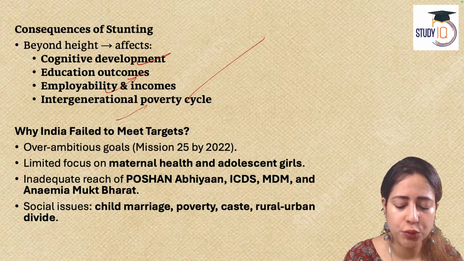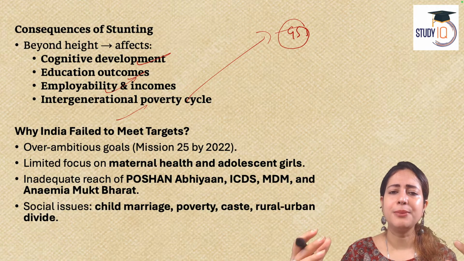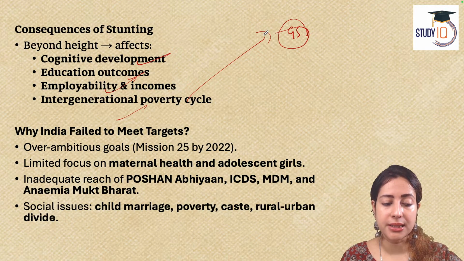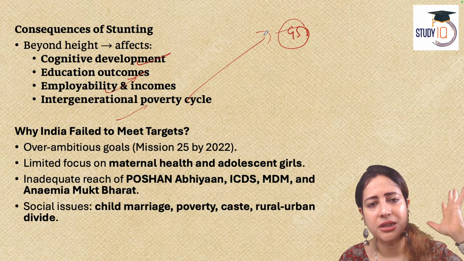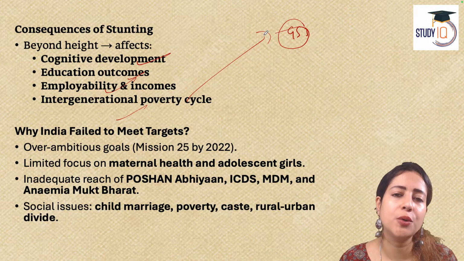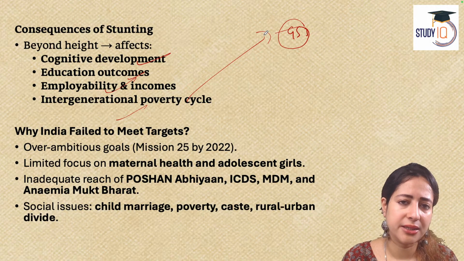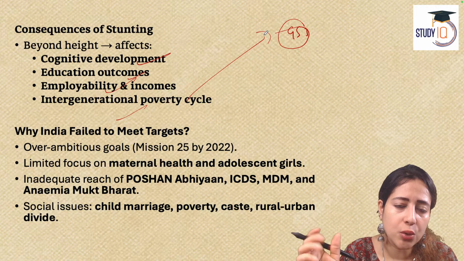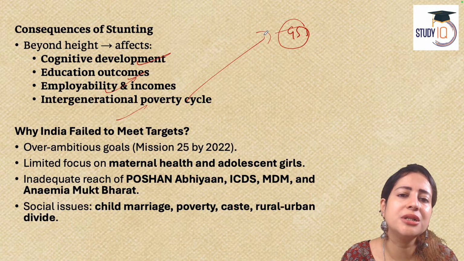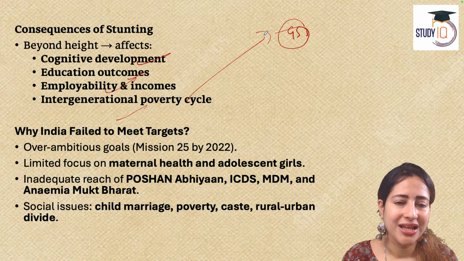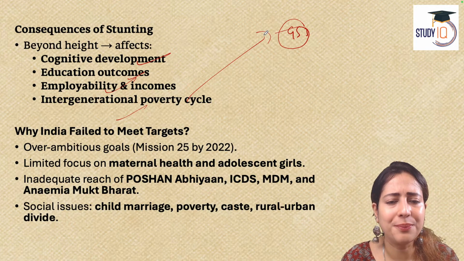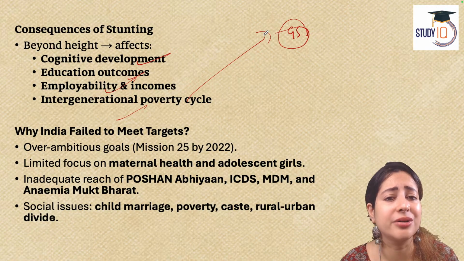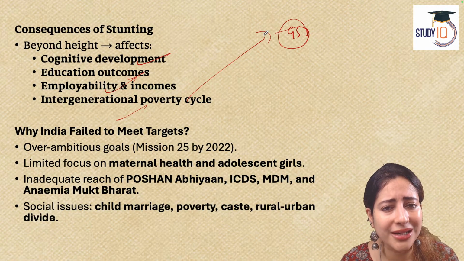Now, poverty also, as a part of GS paper 3, can be of many kinds. There is absolute poverty, there is relative poverty, there is secondary poverty, and then there is intergenerational poverty. What is intergenerational poverty? When within the same family, multiple generations continue to stay poor, they cannot break out of that cycle. That is called intergenerational poverty. Naturally, if children are stunted, they grow up as malnourished adults. They again give birth to children who are malnourished. The same cycle keeps on getting repeated.